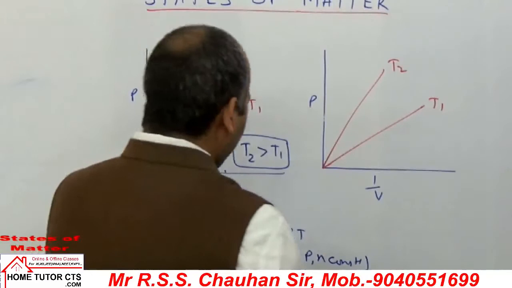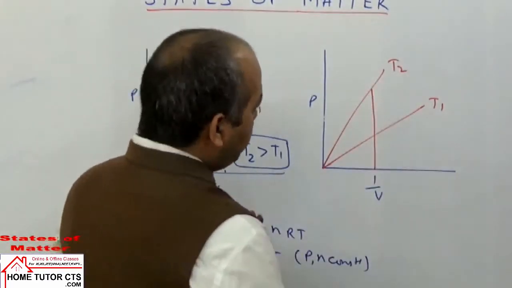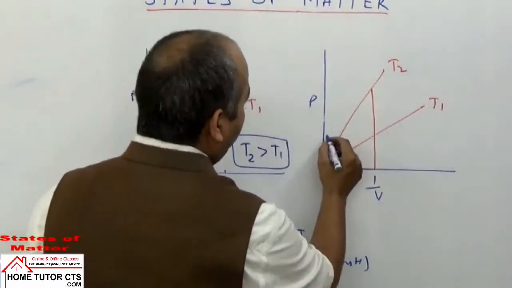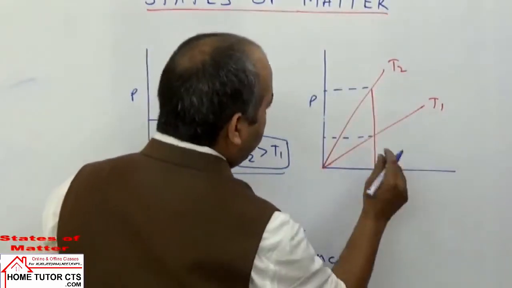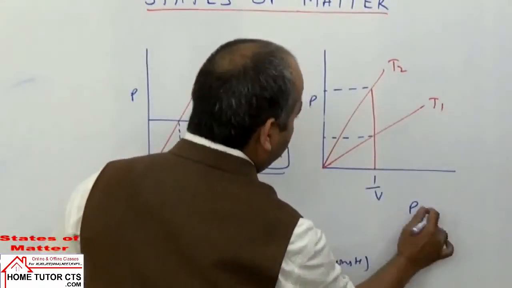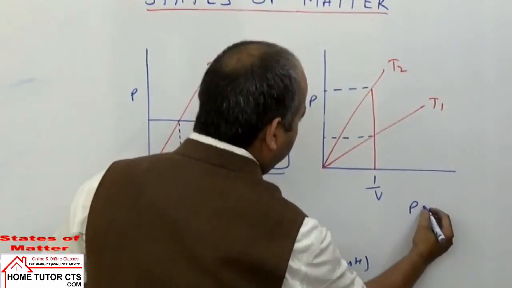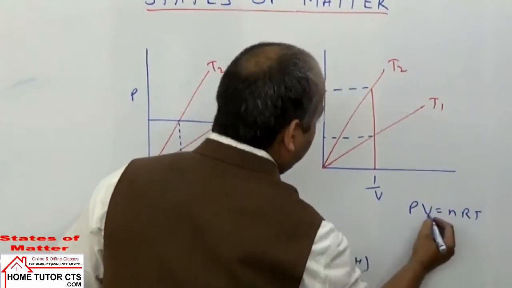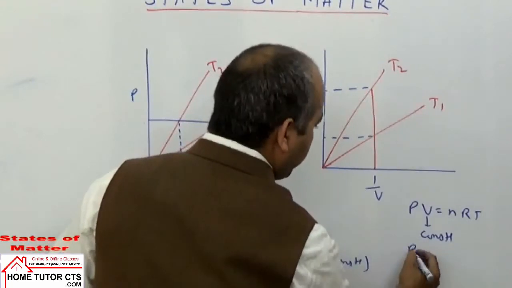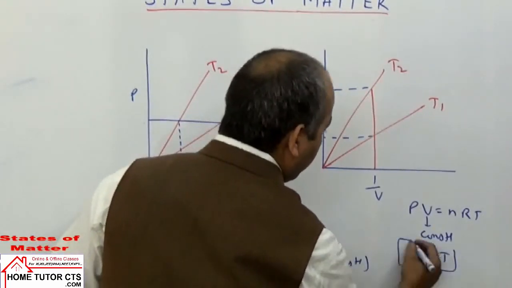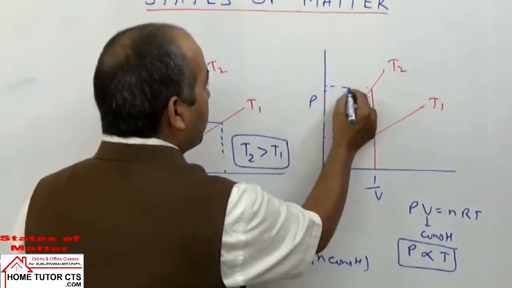If I draw the curve here, suppose I take the property 1 by V constant, so you can take two different pressure values. So in this case, what is the relation of pressure and temperature? Pressure is equal to nRT by V. V is constant, and R and N are already constant, so pressure is directly proportional to temperature. In whichever case we have high pressure, that indicates high temperature as well.